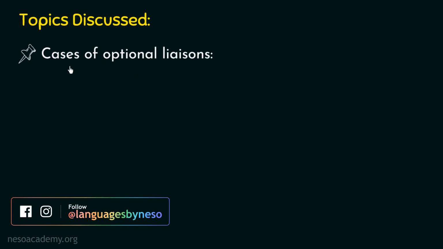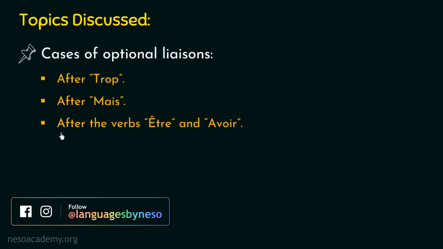Here we are going to talk about the cases where the liaison will be optional. The first case will be optional liaison after the French word trop. The second case will be optional liaison after the French word mais. And the third case will be optional liaison after the French verbs être and avoir.